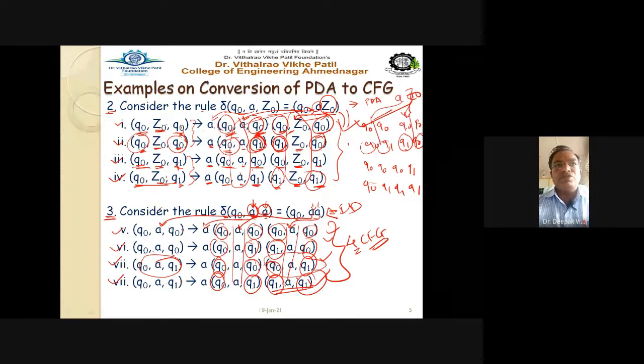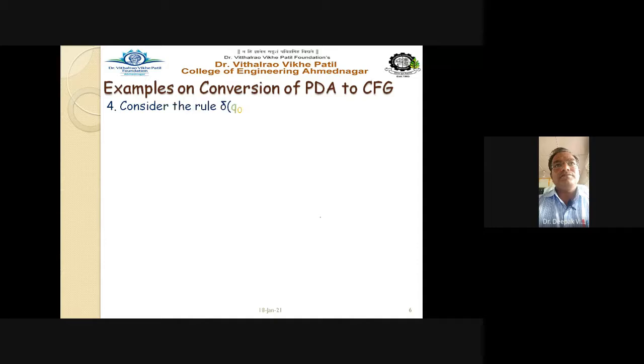Now let us go for the next rule, rule number 4. Consider the next rule. This rule is a simple one: delta Q0B, A, that is equal to Q1 epsilon. As per our rule, how to convert this ID into the rule? So Q0A. Your A definitely goes in the middle, and Q1. So Q0 will be here, and Q1 will be here, and B. This B, which is nothing but the input, must go on the right hand side, right? So this becomes Q0, A, Q1 gives us B. That is nothing but the terminal, right? This is as per our rule.